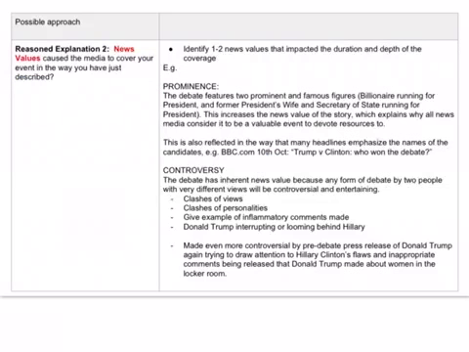And the second reasoned explanation I'm going to give is news values. We all need to talk about news values. These are one of the biggest reasons why news media decide to cover the stories they do. If a story has no news value, if it doesn't have any of these things like prominence and personality, controversy, etc., then the news is not going to cover it. New Zealand Herald won't waste its time on it. But if it does have lots of these news values, that makes it newsworthy.